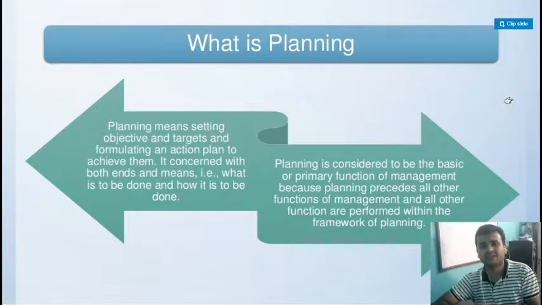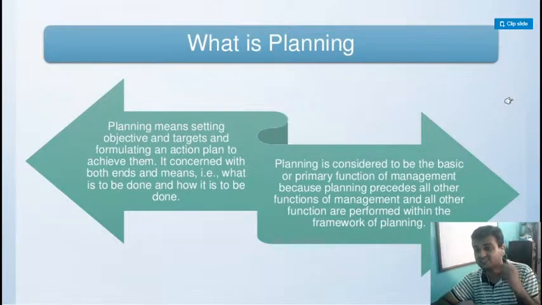You take your personal life also, whatever you have planned. If there's a big function or program in your house, or a big program to be held in your school, what do we do? Like before 1 month or 2 months, we sit and plan what is to be done, how is to be done. This is the meaning of planning.